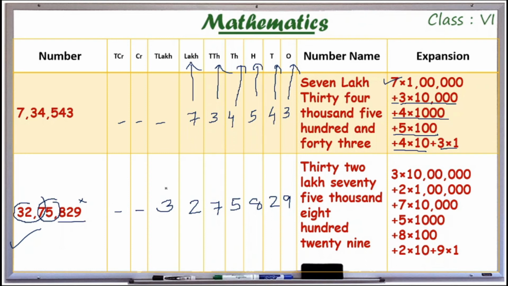First 3 into 10 lakh, then 2 into lakh, so we have to add those numbers. 7 into 10,000, plus 5 into 1,000, plus 8 into 100, plus 2 into 10, and 9 into 1. So this is how we are expanding our numbers.